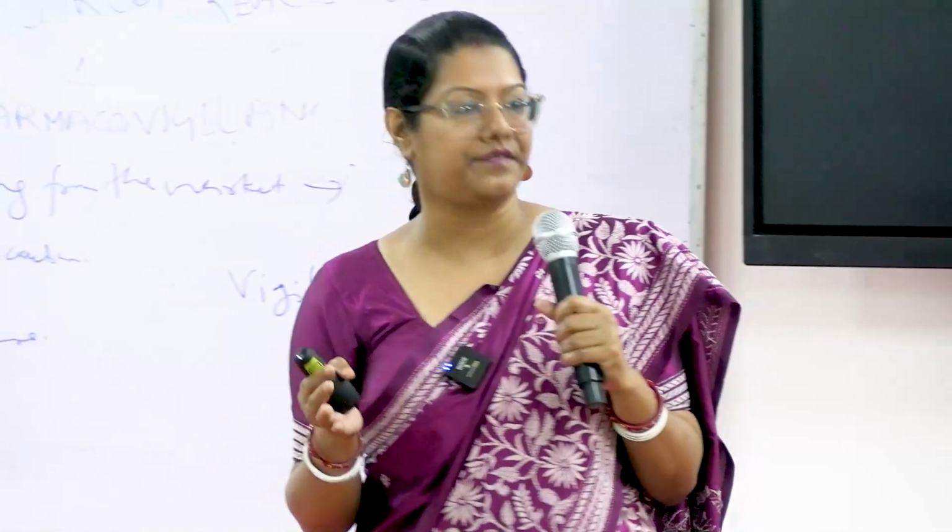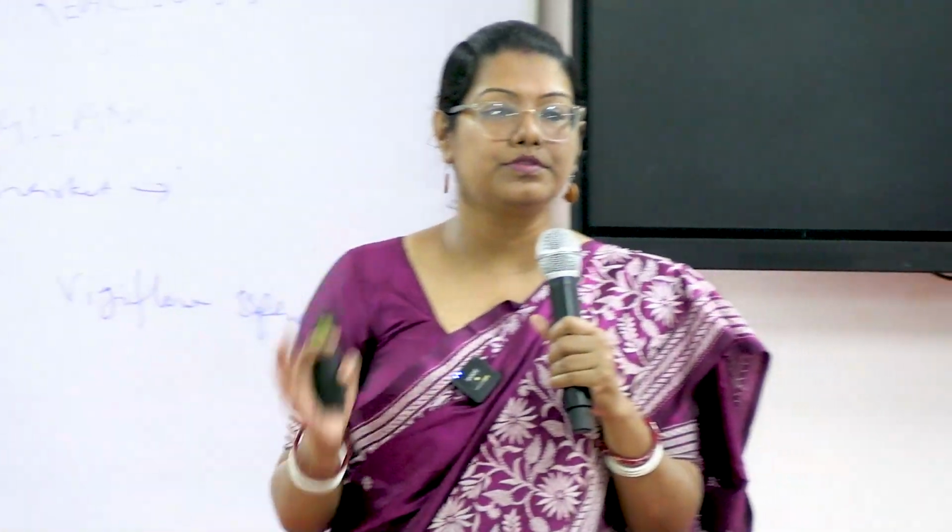So now we come to the end of vitamin K. Some points that we must remember: it is a fat soluble vitamin. The most important function is gamma carboxylation of coagulation factors as well as of natural inhibitors of coagulation.